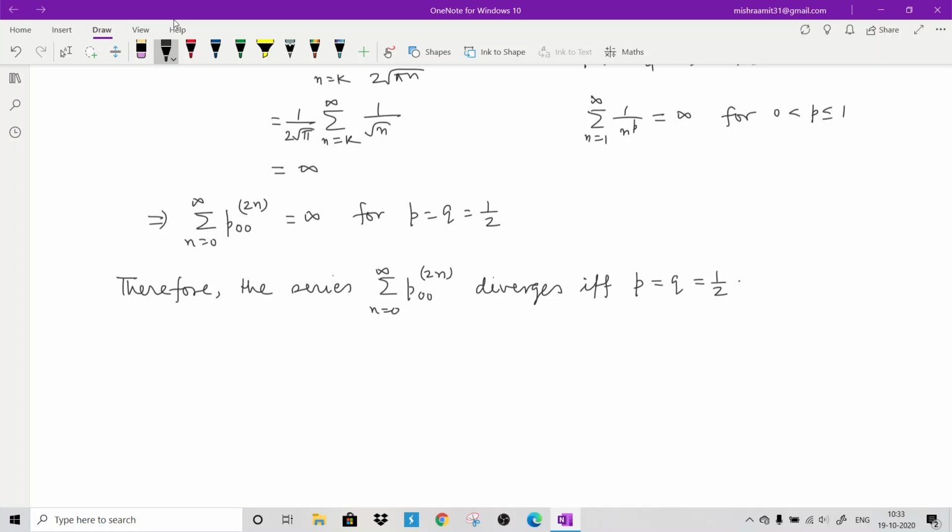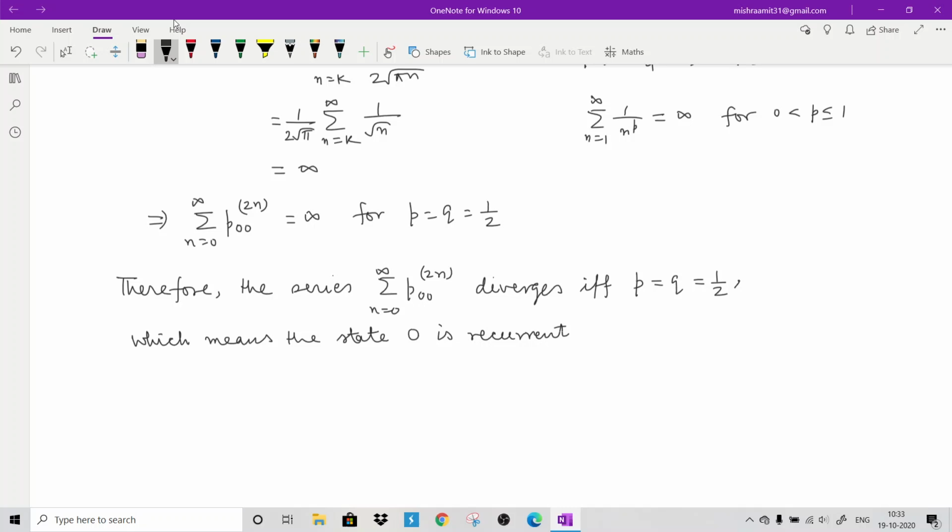Remember, why if and only if? Because if it is not the case, then the series will converge. So what does it mean? It means the state 0 is recurrent.